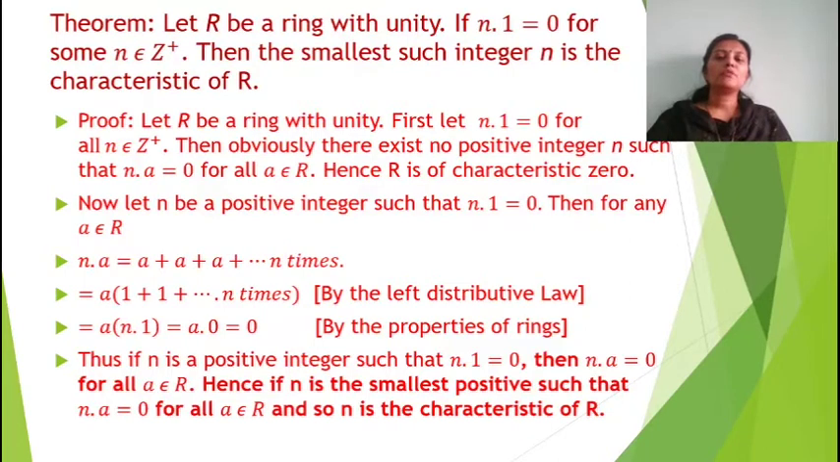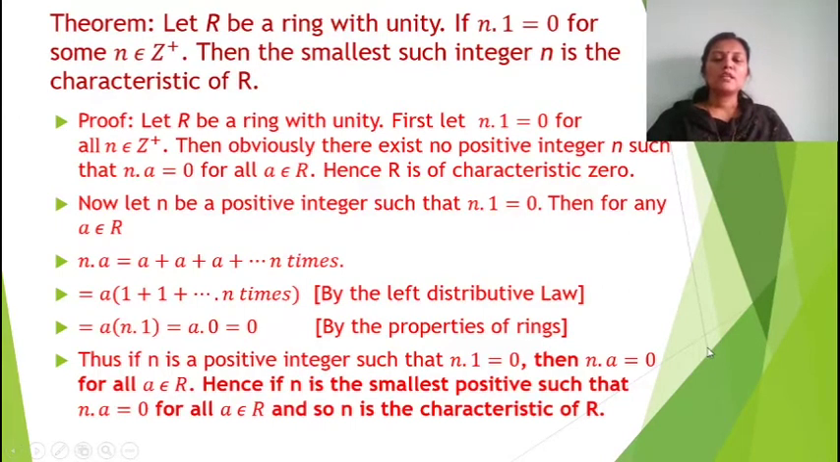Now let n be a positive integer such that n into 1 equal to 0. Then for any element a of R, we could write n into a is equal to a plus a and so on, n times, which is equal to a, we can take outside, 1 plus 1 and so on, n times. We can do this using the left distributive law. That is a into (1 plus 1 and so on, n times) is a into n into 1, which is a into 0, given that n into 1 is equal to 0. So a into 0 is equal to 0 by the properties of rings.